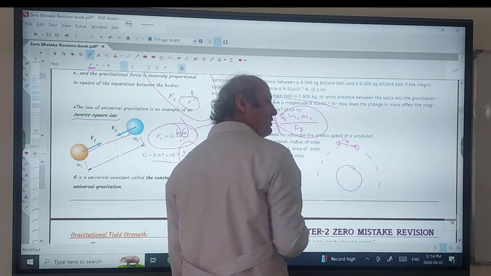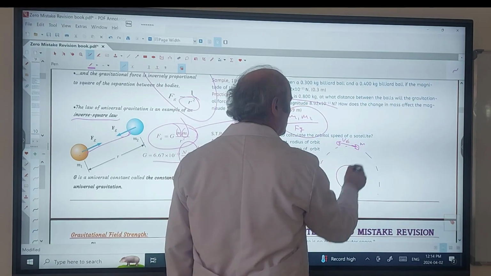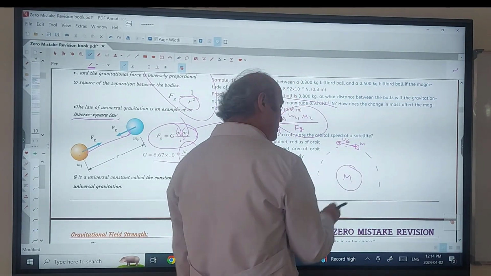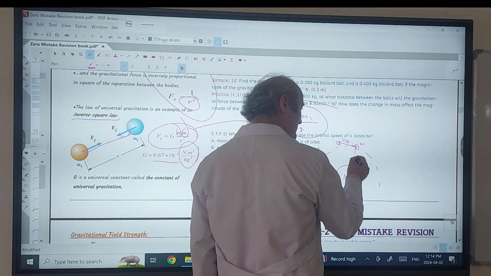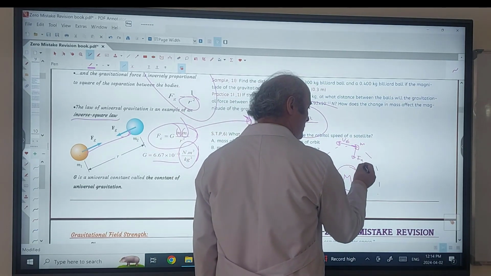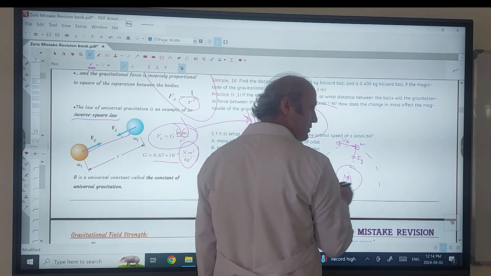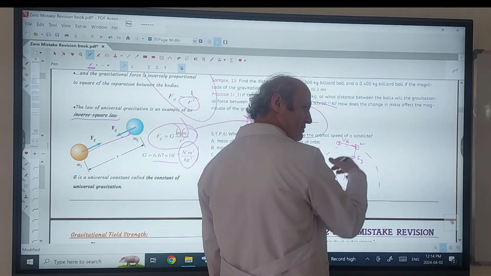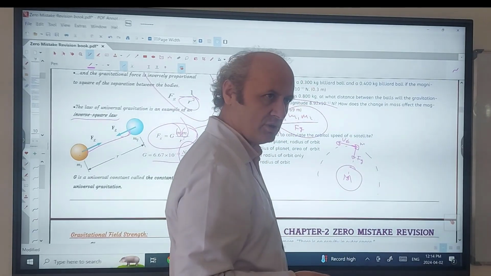Why is this satellite following a circular path? Because of the gravitational force acting on it. The planet acts with a gravitational force on it, towards the Earth's center. Earth is also attracted, but because the mass of the satellite is small compared to the planet, it is in circular motion.